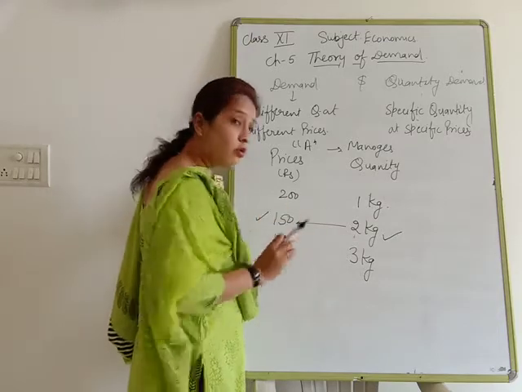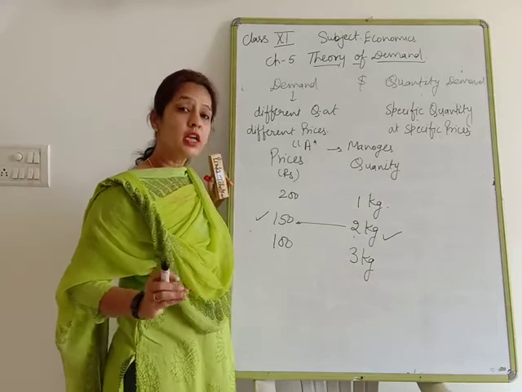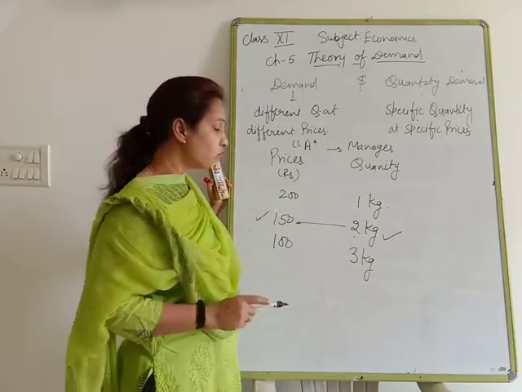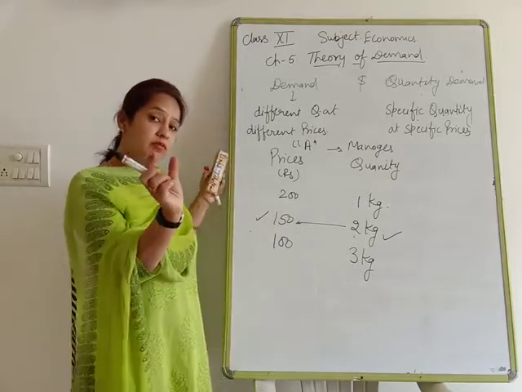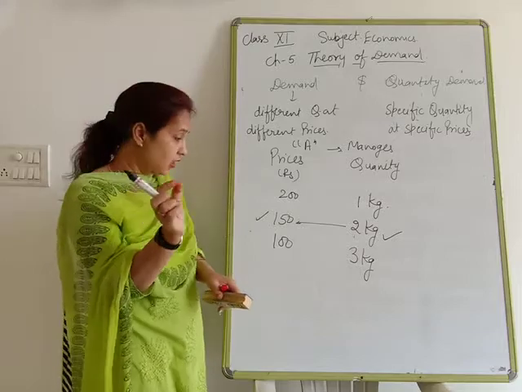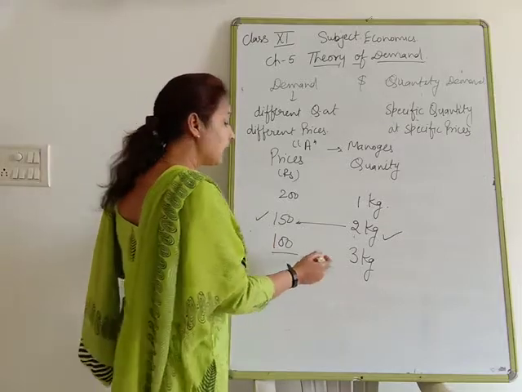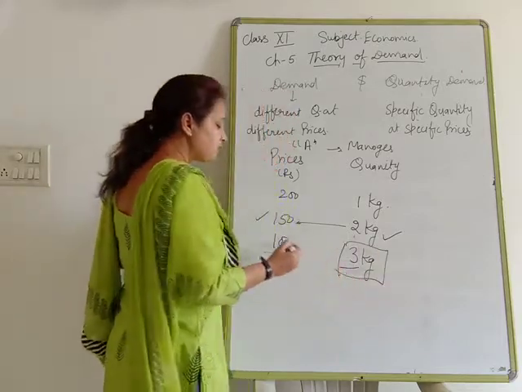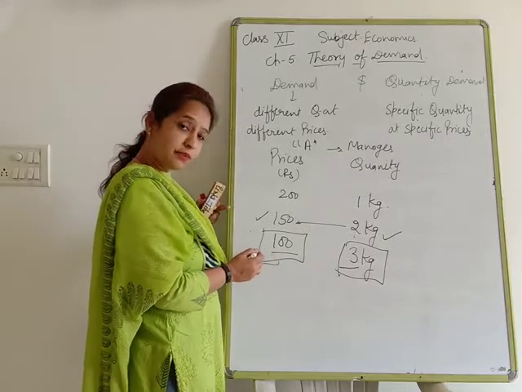It means a particular, or specific, quantity purchased at a specific price is known as quantity demanded. If I say he is going to purchase 3 kg, I have given you a specific quantity, at what price? That is 100 rupees. It means he is going to purchase a specific quantity at a specific price, that is known as quantity demanded. Clear?